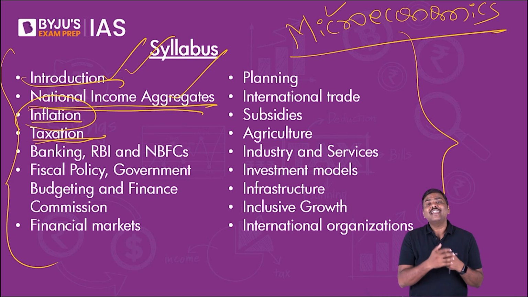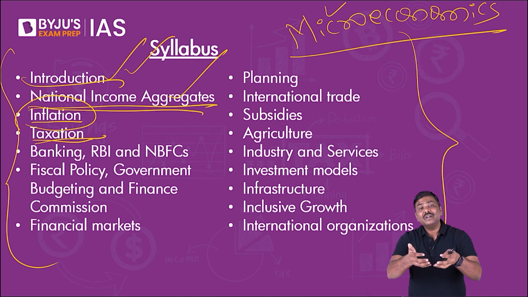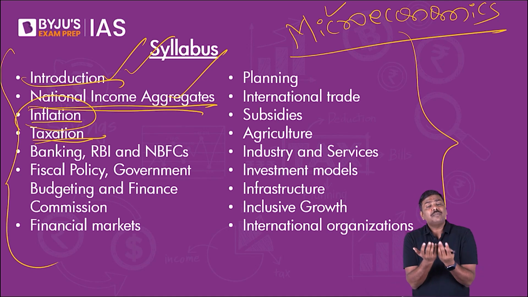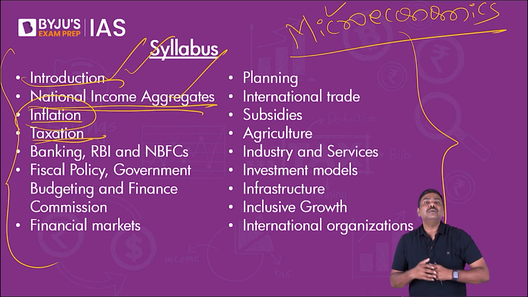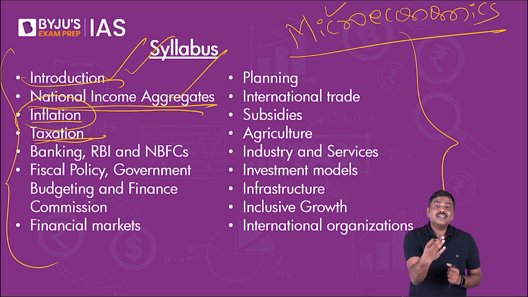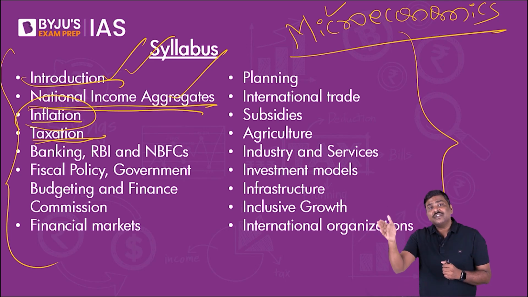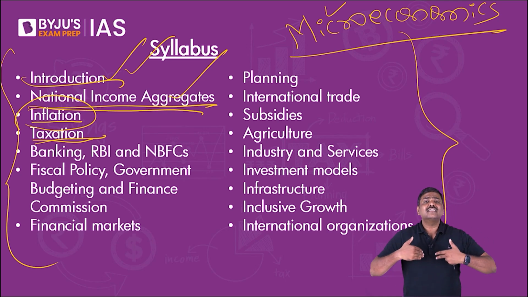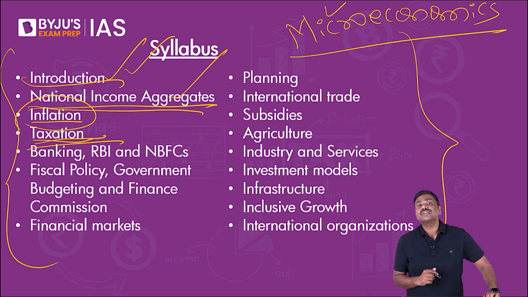So what is the need for taxation? How are different taxes imposed and collected by the government? What type of taxes come under the central government's power as well as the state government's powers? VAT, petrol and diesel, GST, capital gains tax, base erosion and profit shifting, etc. These are the various aspects of taxation that you are expected to study.